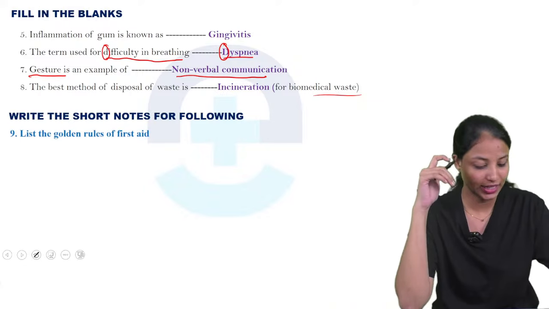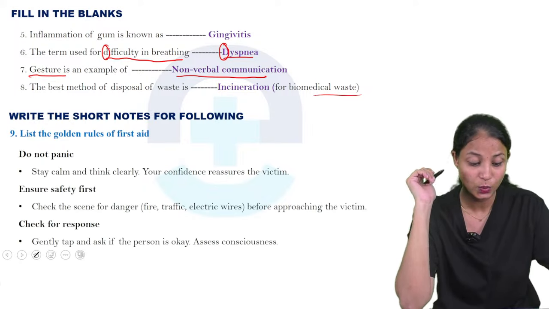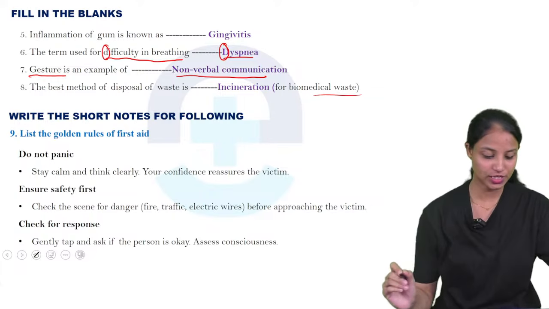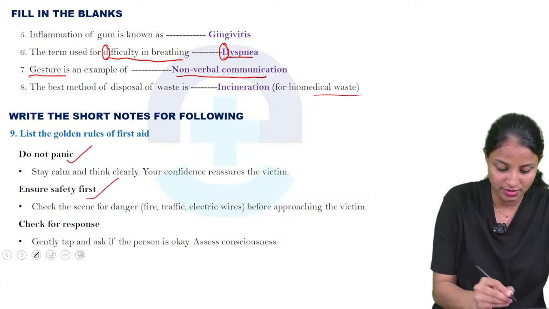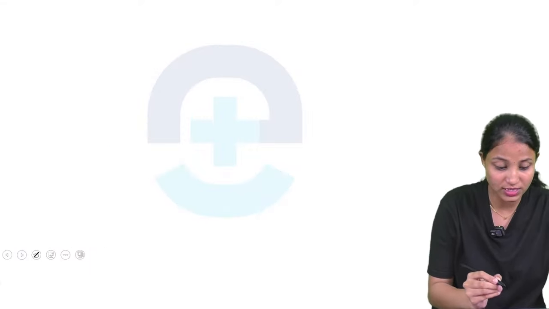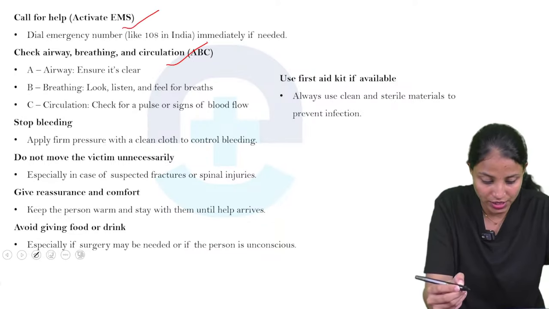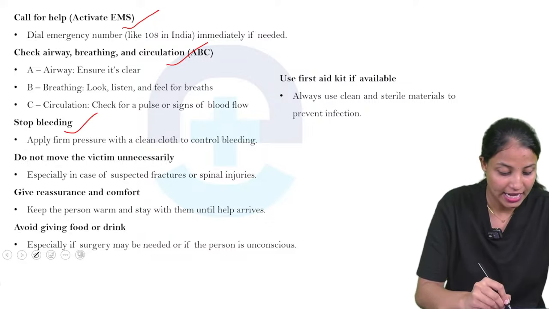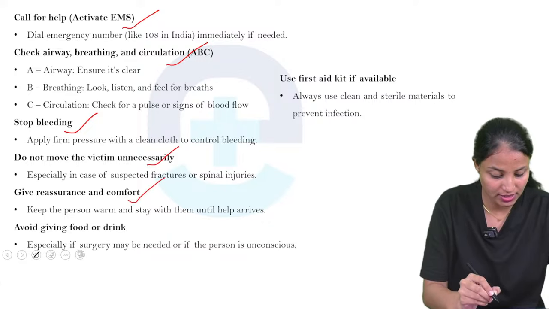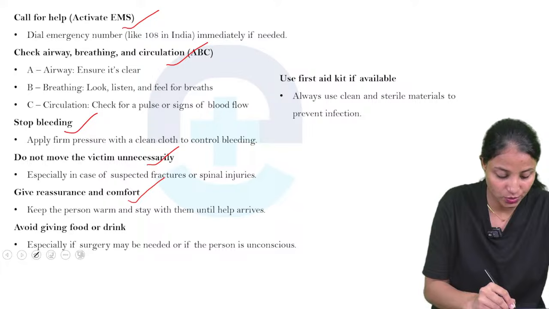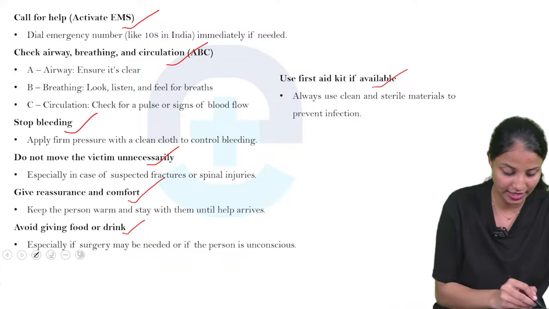Short notes. So the 9th question we are moving for the list the golden rules of first aid. What all are the golden rules of the first aid? So here we having, first one is do not panic, ensure safety first, check for the response. The next one is call for help, check airway breathing and circulation. Next one is stop bleeding, and next one is don't move the victim unnecessarily. Next one is give reassurance and comfort. Next one is avoid giving food or drink. The next one is use first aid kit if available.